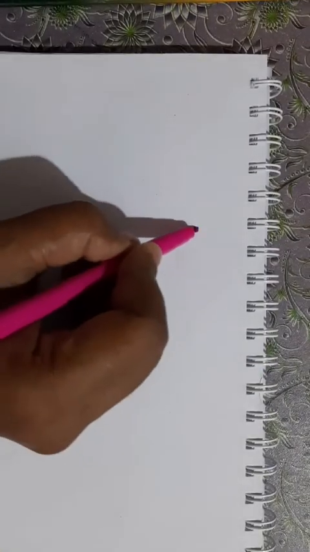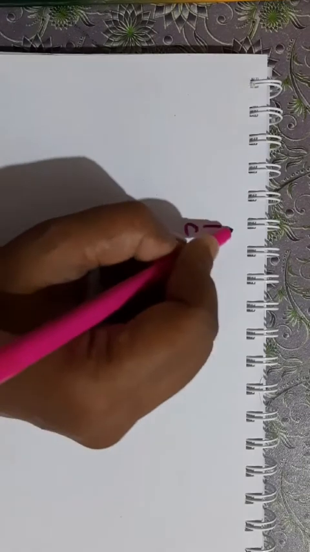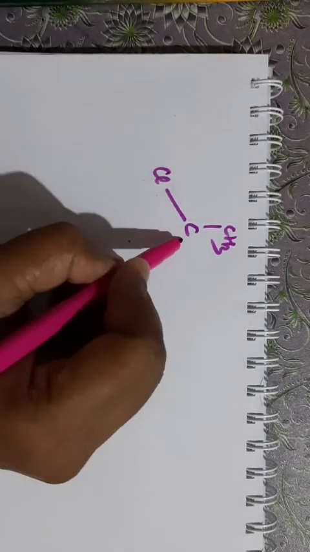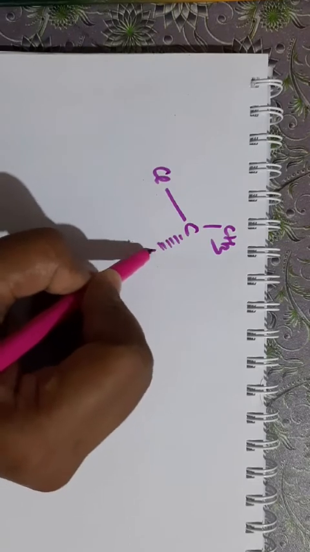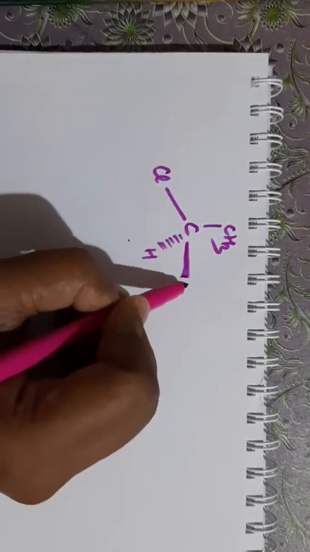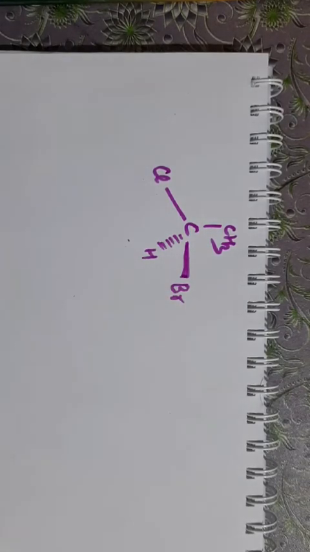Now I will draw the structure here. Suppose this is CH3 and this is Cl. They are in the plane. Okay, I am making here hydrogen and here Br. Clear? This is the structure.